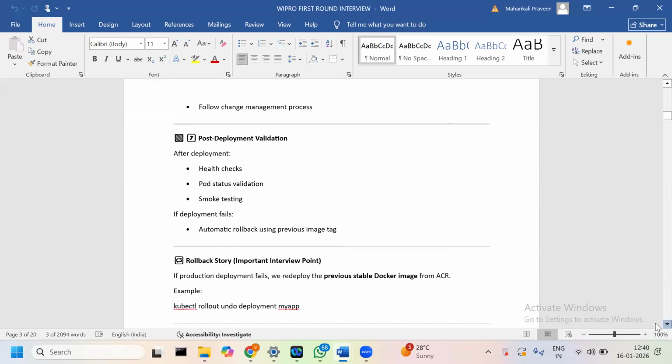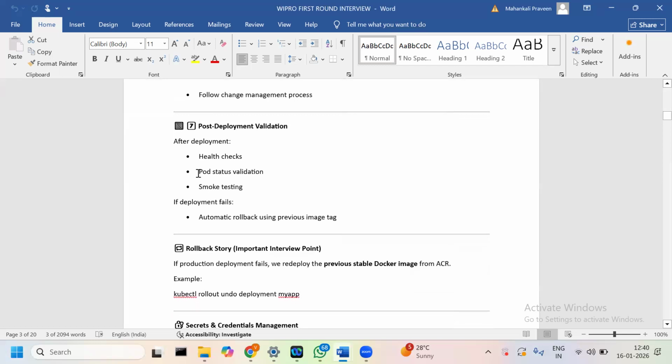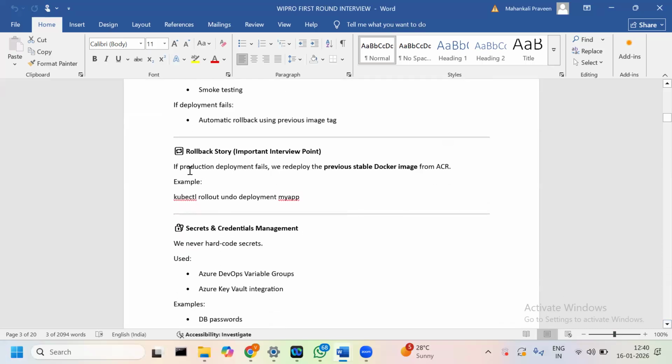The post deployment: after deployment is successfully completed, we have to check health checks, pod status validation and smoke testing. If the deployment fails, it automatically rolls back using the previous image, which has already been pushed into our ACR. So this is the rollback story. If production fails, we redeploy the previous stable Docker image from ACR. For example, kubectl rollout undo deployment with the deployment name.